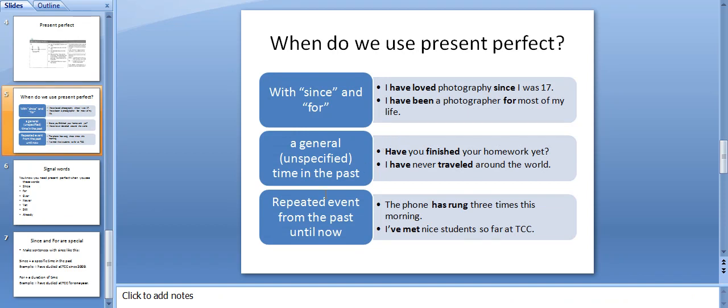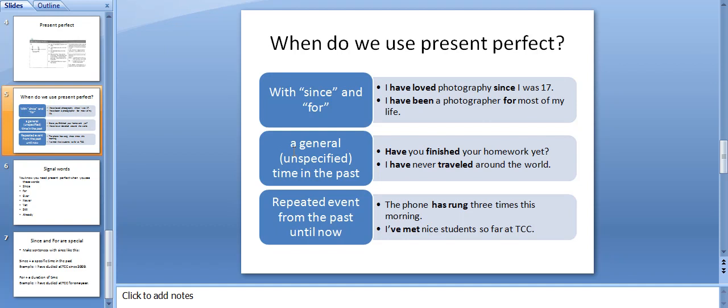Well, when do we use present perfect? This is a slightly more complex verb tense than simple tenses and progressive tenses because it involves 2 points in time. When do we want to talk about 2 points in time? There are 3 situations when we use present perfect. First, with since and for. Examples: I have loved photography since I was 17. I have been a photographer for most of my life.